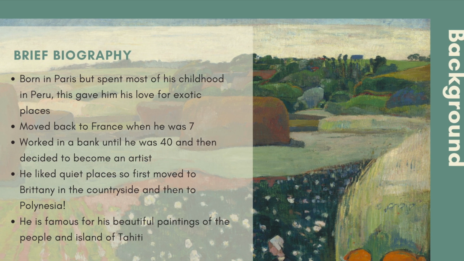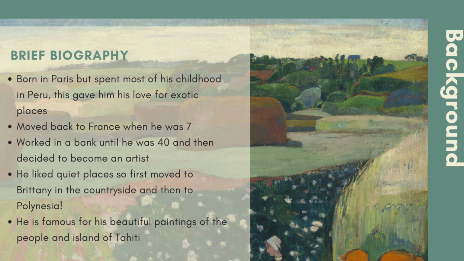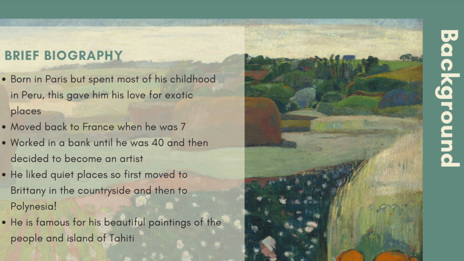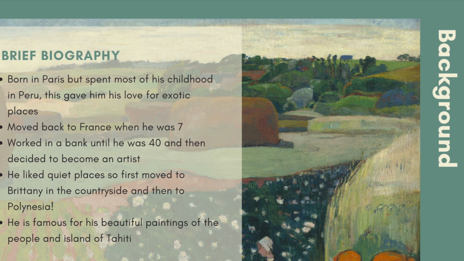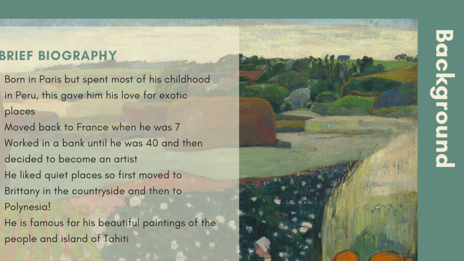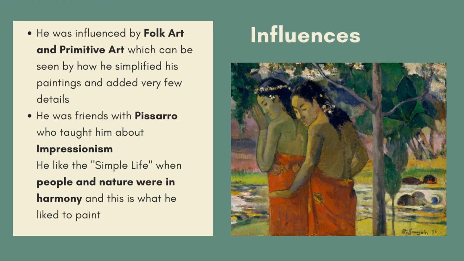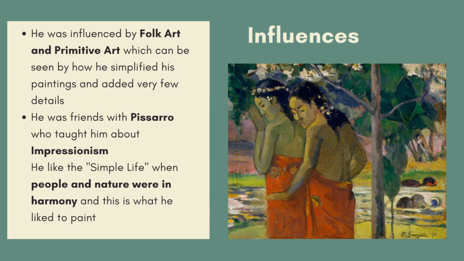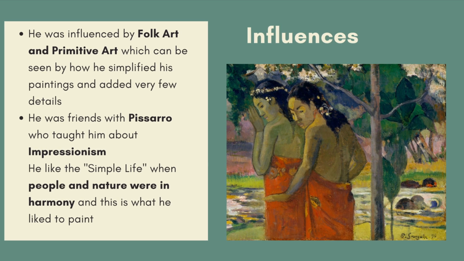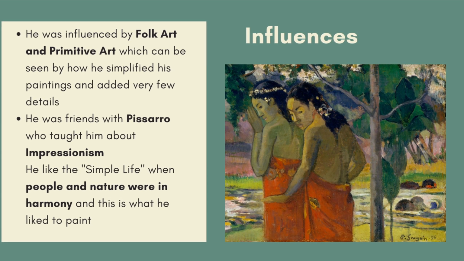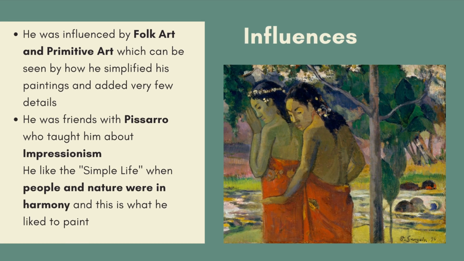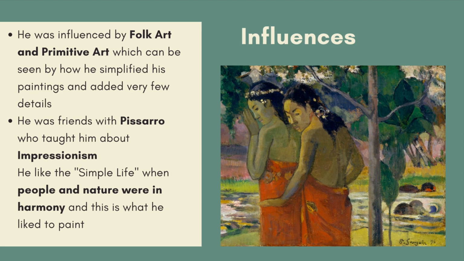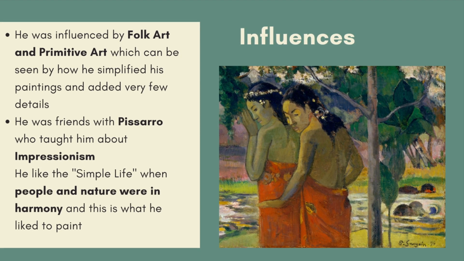He loved quiet places, so at first he moved to the countryside, but then all the way to Polynesia. He is most famous for his beautiful paintings of the people and island of Tahiti. He was really influenced by folk art and primitive art, which can be seen with how he simplified his paintings and added very few details. He was also good friends with Pissarro, who taught him all about Impressionism. He liked the simple life and loved to paint people and nature in harmony.